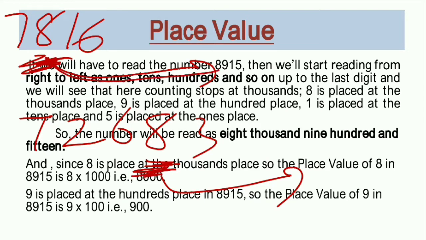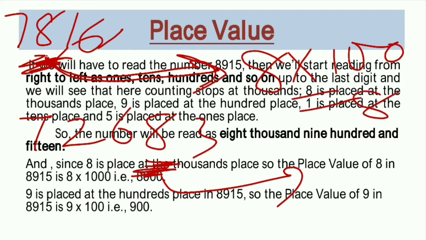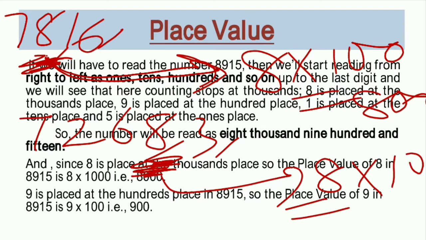Here its value will be in hundreds because it is at the hundreds place, so 8 into 100 means its value is 800 here. But in the other number it is at the tens place, so its value will be in tens. It means 8 into 10, which is 80.